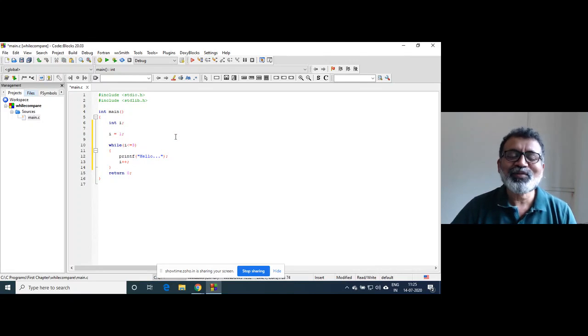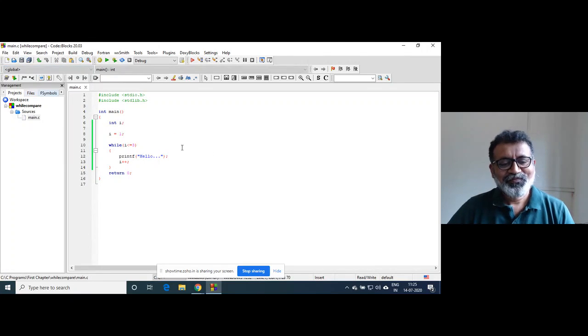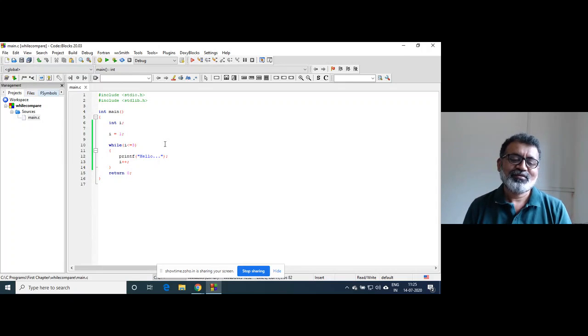I hope you are able to see that. So we will try to see the difference between, extremely sorry, difference between while loop and do while loop. I forgot to share the screen again. So one variable is declared, int i. I have initialized that, and this is a very simple program. We're trying to understand the difference between while and do while. Sometimes we need these kind of loops.